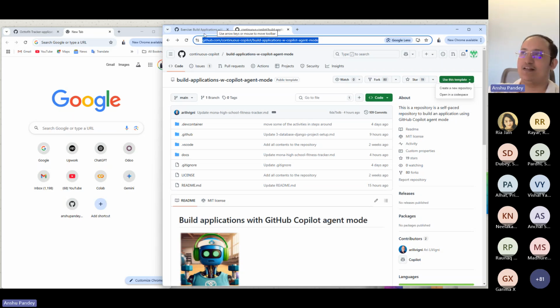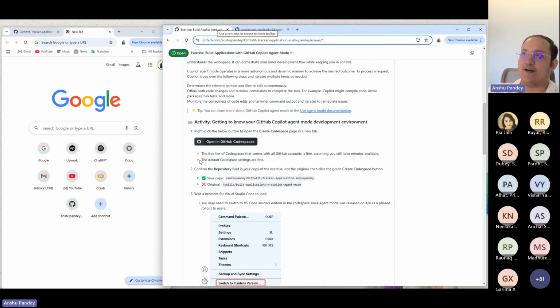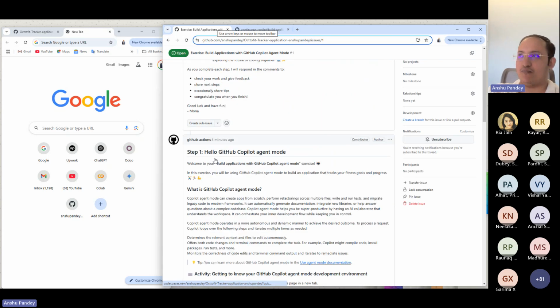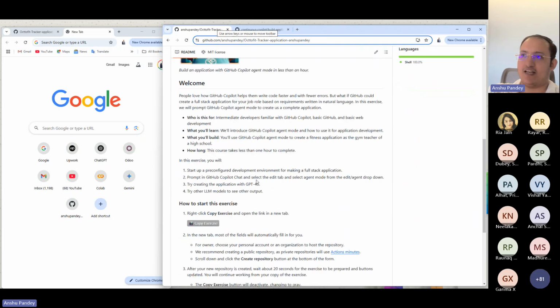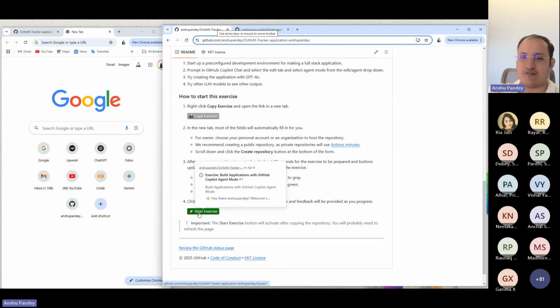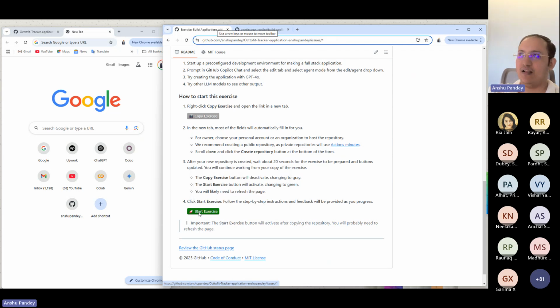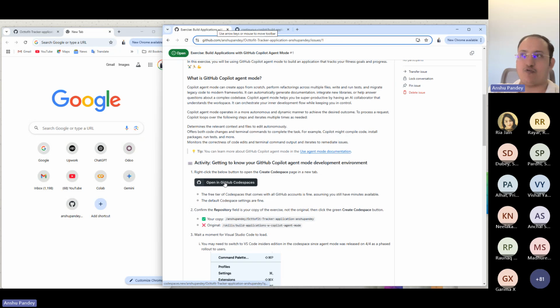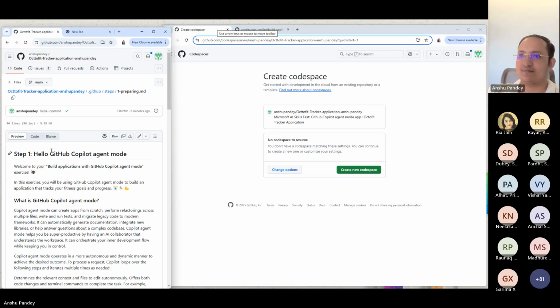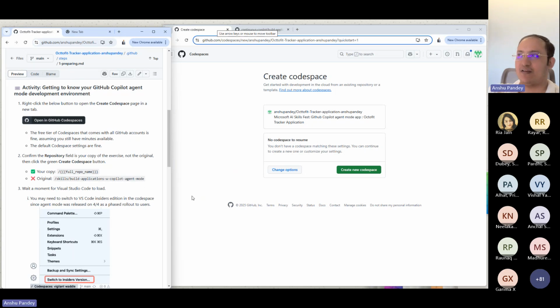Right, here you go. So next, I'll repeat the next step as well. When you go to the application repo, you will see the link to start exercise. You just need to click on start exercise. When you do that, you can see that there is an option to open in GitHub Codespaces. So here we go. You get the option to create new Codespaces. We'll click that option.